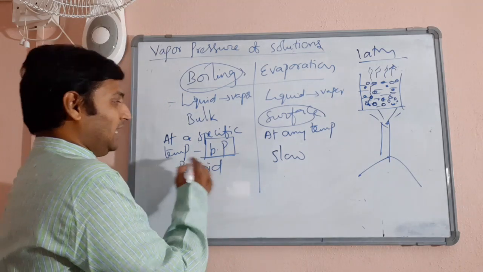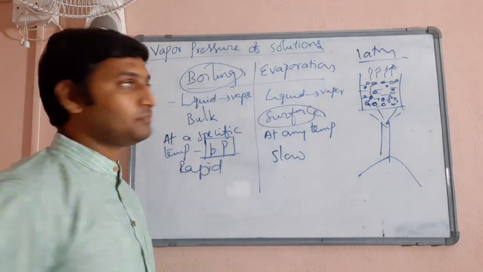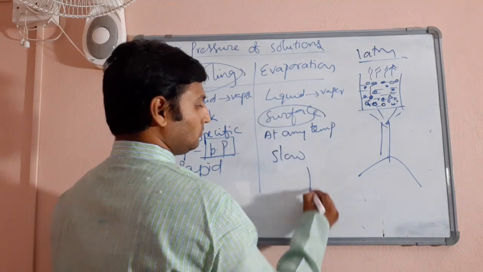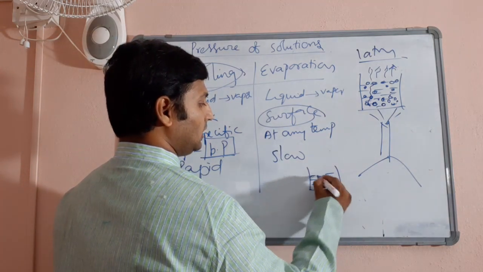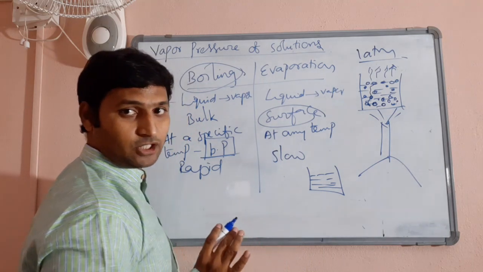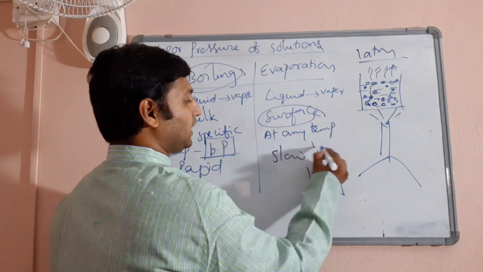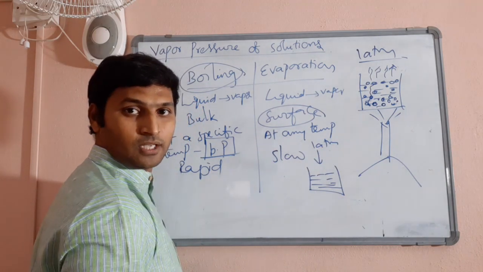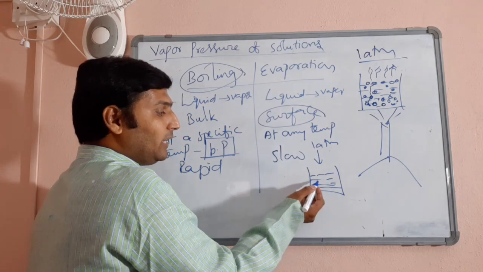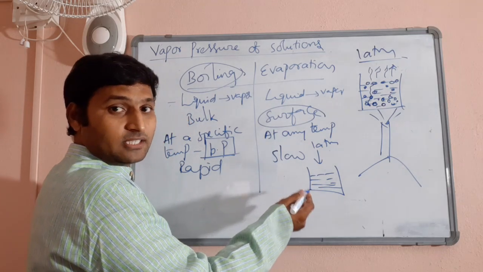When it comes to boiling, what exactly is happening? See, from above, the atmosphere is exerting some pressure. Generally, normal atmospheric pressure is 1 atmosphere. And from below, the liquid is exerting some pressure which is called vapor pressure.